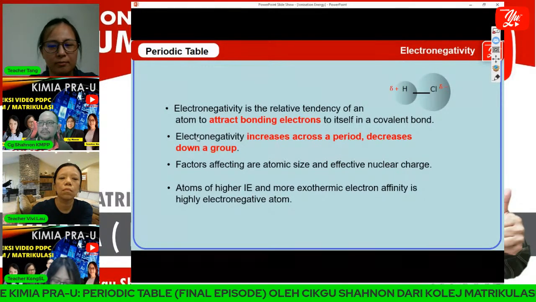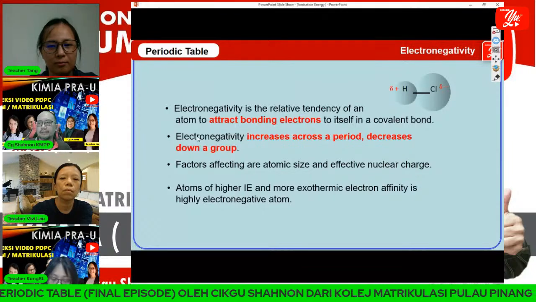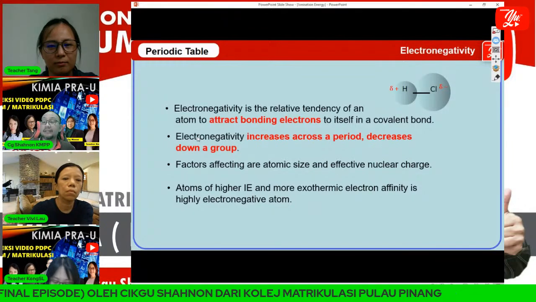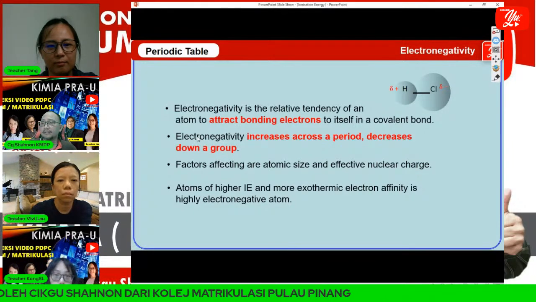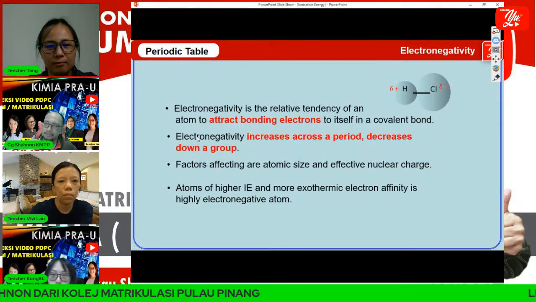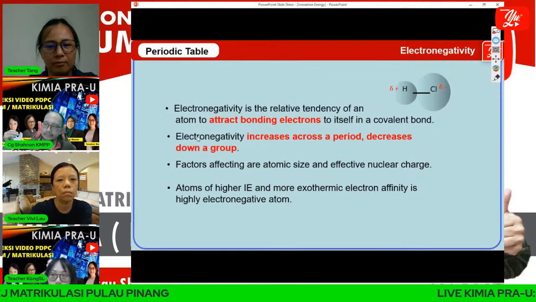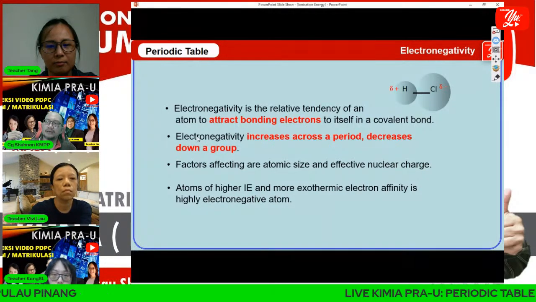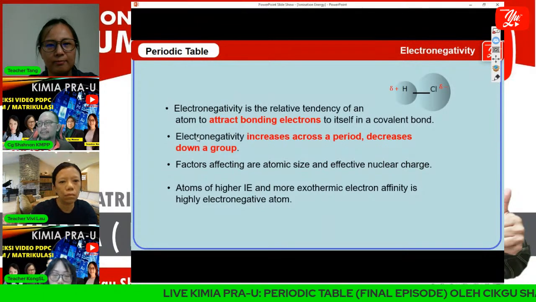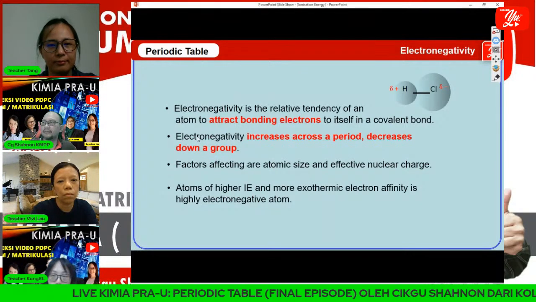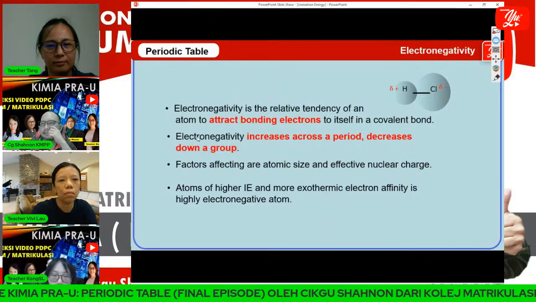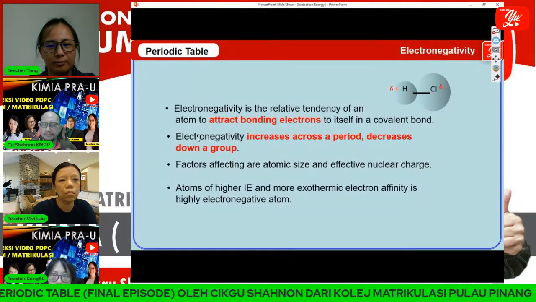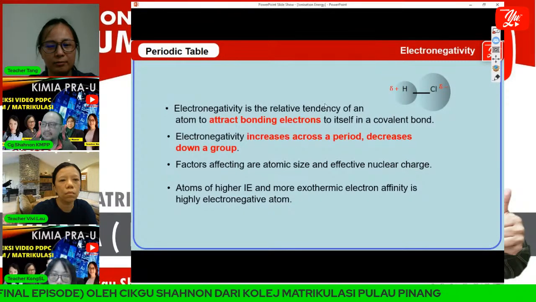And also ionization energy. All right, ionization energy, because when we cross a period, we also know that the ionization energy of the element increases, with more exothermic electron affinity and a highly electronegative atom. Okay, because of these factors,